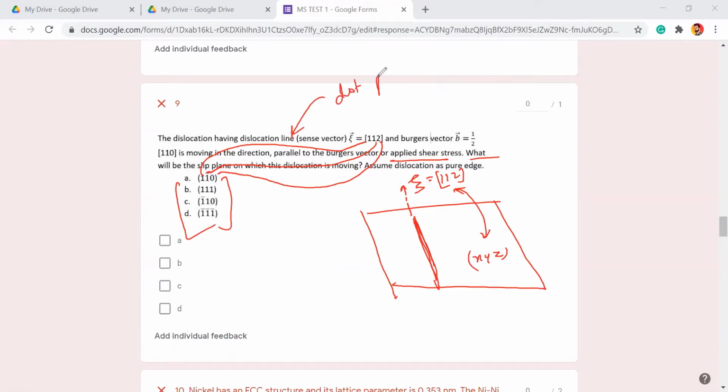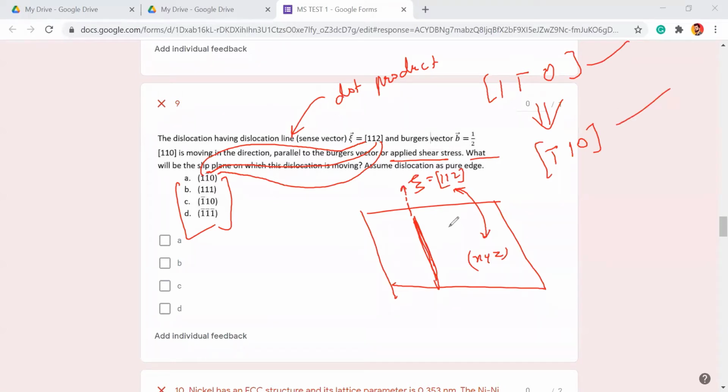Option A and option C. Exactly. So option A is 1, 1 bar 0. There is another same vector, but in the opposite direction. What is that same vector? Multiply by minus. Okay, so minus 1, 1, 0. These two are going to be your answer.